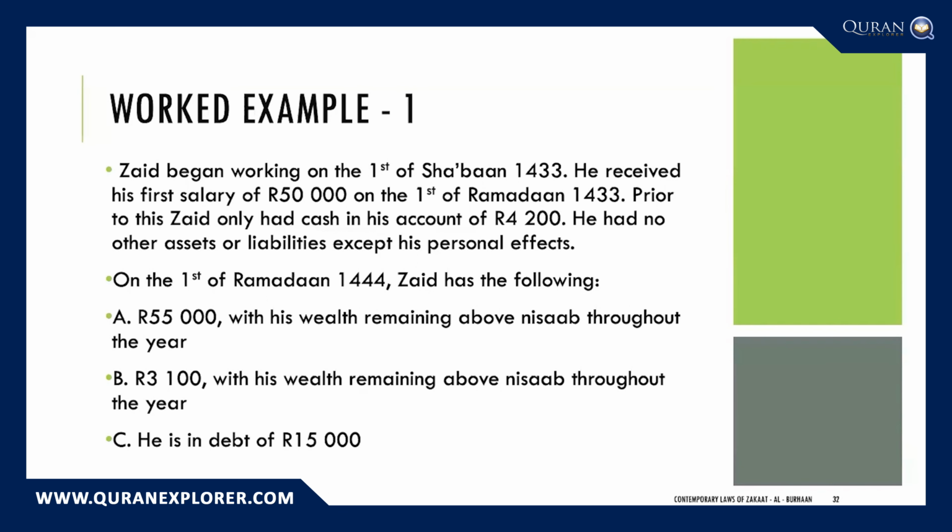Scenario number three, he is in debt of 15,000 Rand. And scenario number four, he has 25,000 Rand. But during this year, between 1443 and 1444, there is a mistake and a typo in the top there. It should be 1443, not 1433. Between 1443 and 1444, he lost all wealth. So how would we treat this?